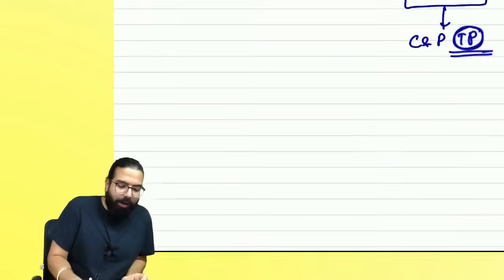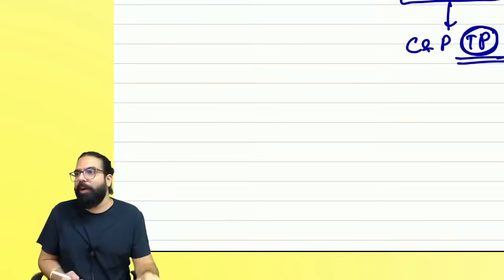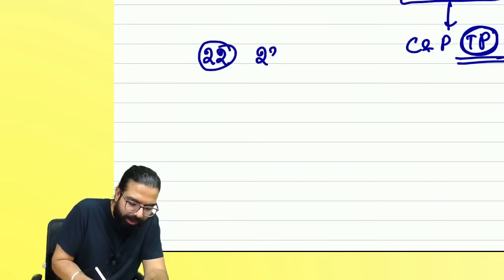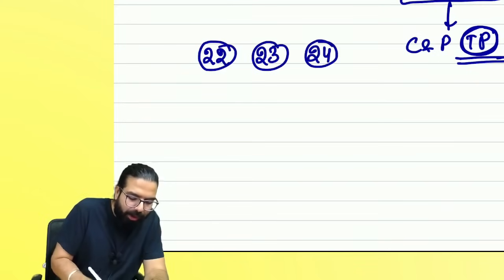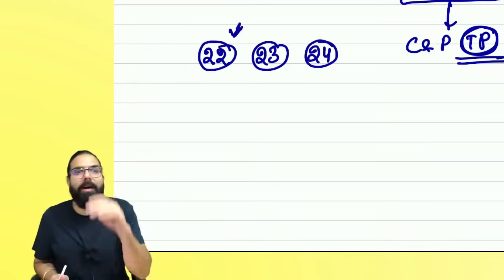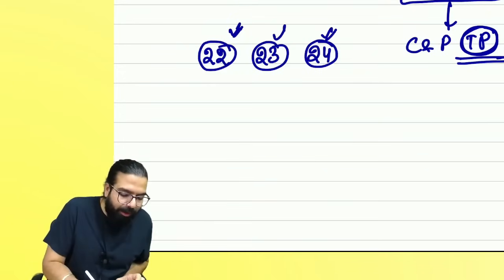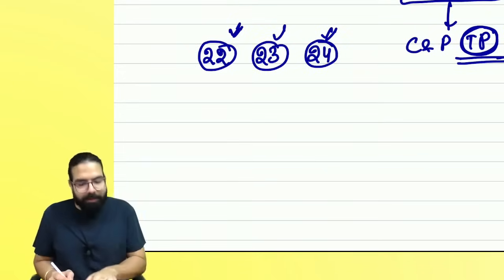Can I go ahead, everyone? In the chapter of registration, we'll be talking about section number 22, section number 23, and section number 24. Section number 22 says people who are liable. Section number 23 says people who are not liable. Section number 24 talks about compulsory registration.